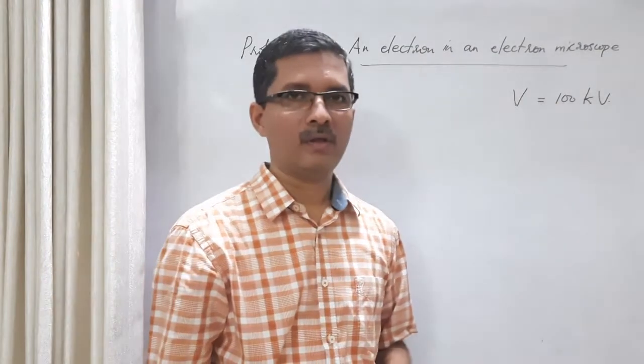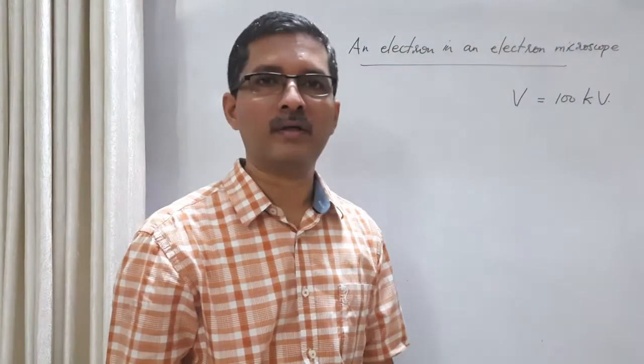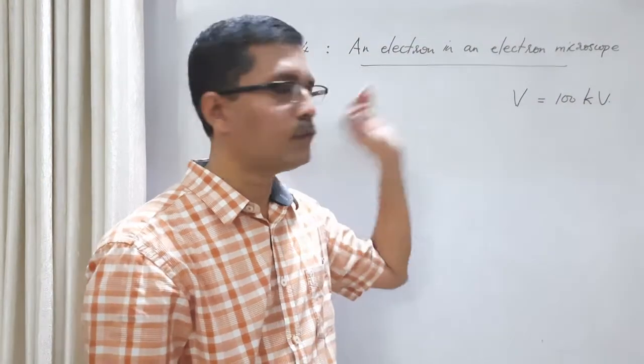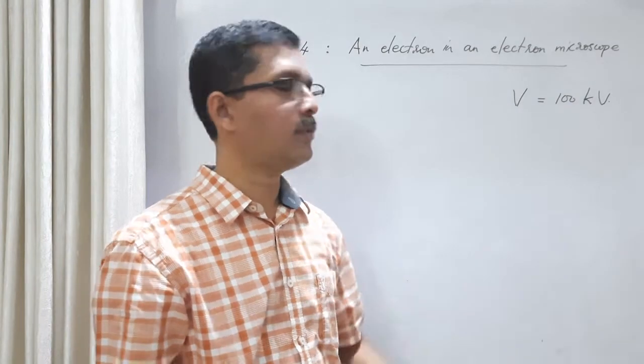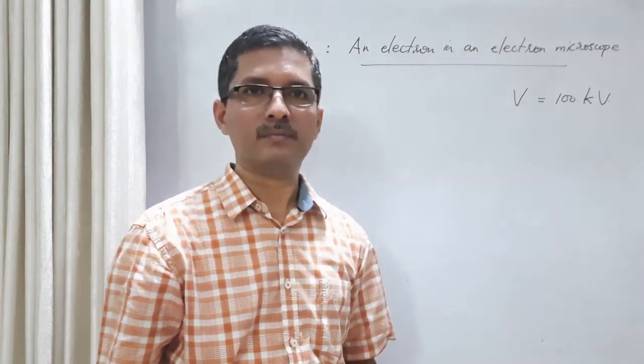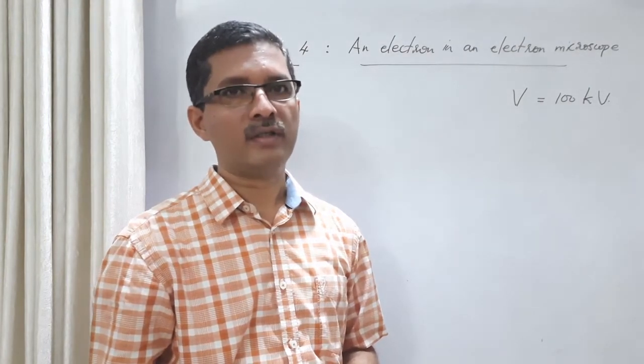Okay, it may go up to 400 or 500 kilovolt, but it is of the order of 100 kilovolt. So let us consider an electron beam accelerated through a potential difference of 100 kilovolt and calculate its de Broglie wavelength. And we are going to calculate it in two ways.